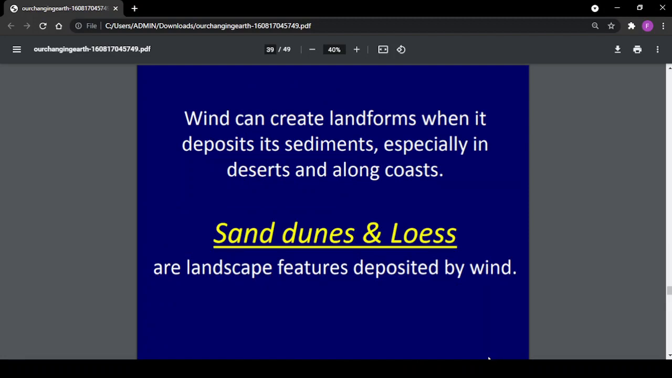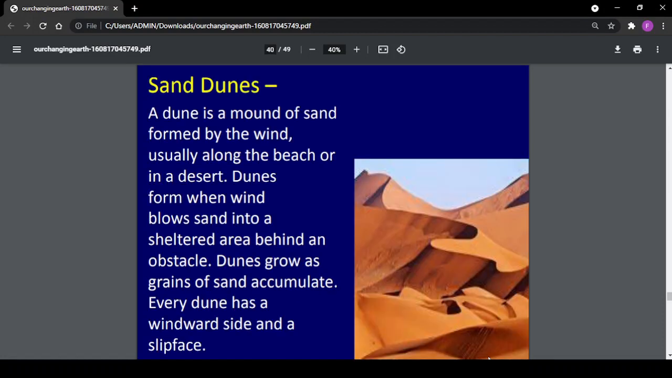Wind can create landforms when it deposits its sediments, especially in deserts and along coasts. Sand dunes and loess are landscape features deposited by wind. Sand dunes. A dune is a mound of sand formed by the wind, usually along the beach or in a desert. Dunes form when wind blows sand into a sheltered area behind an obstacle. Dunes grow as grains of sand accumulate. Every dune has a windward side and a slip face.